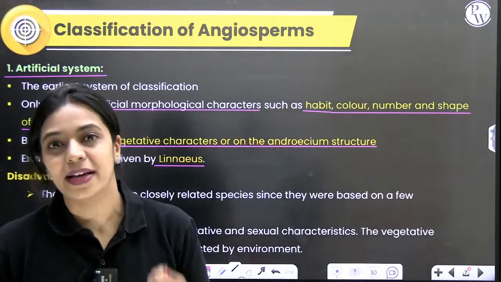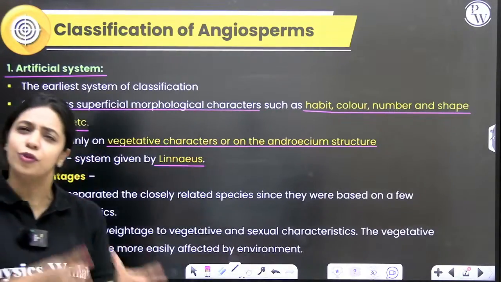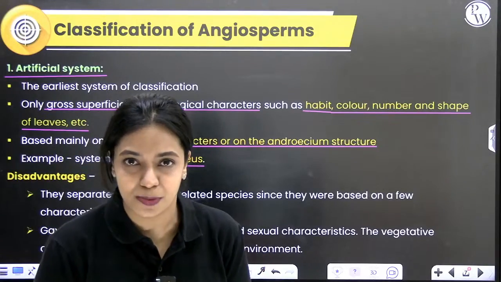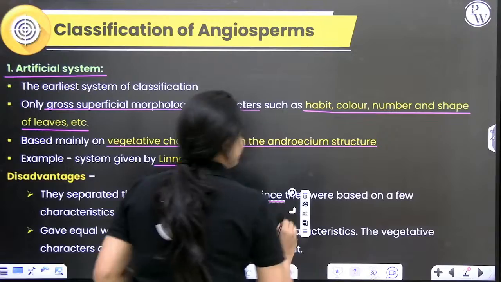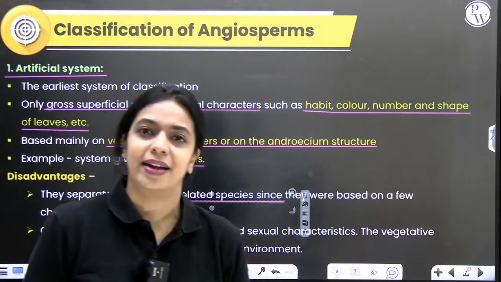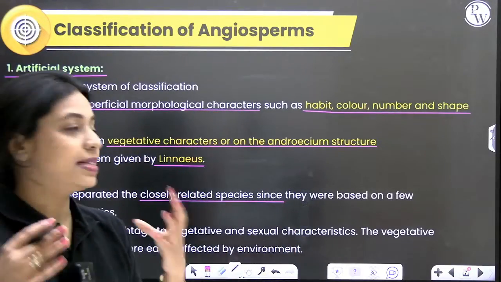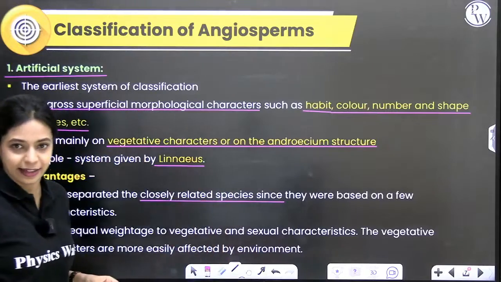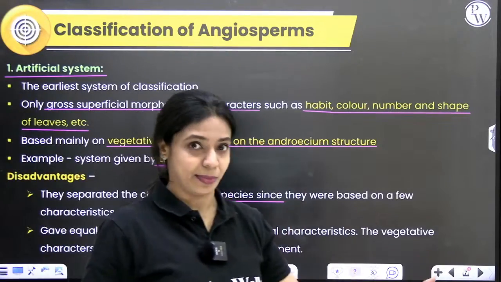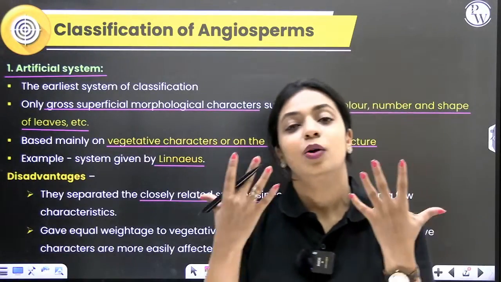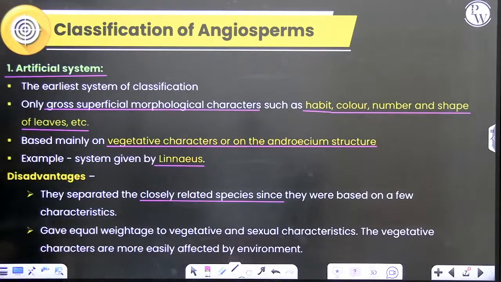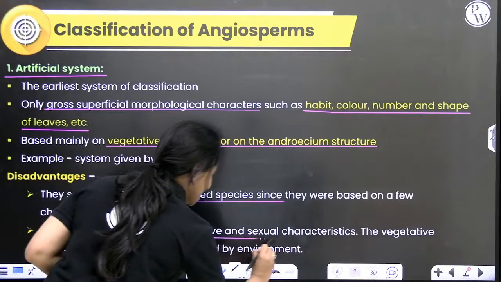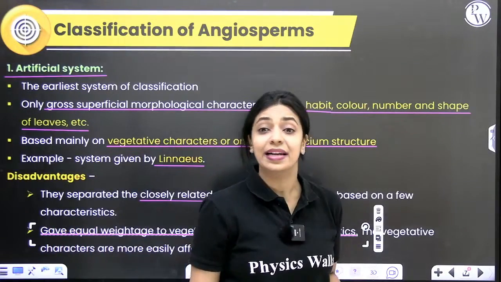What are some of the drawbacks or disadvantages of using just a few morphological characters to classify angiosperms? Number one, sometimes because they were considering only very few characters, it was possible that some species that were closely related, which probably did not look very similar, but they were closely related, were put into very distinct, different groups. Alright, so this is one disadvantage.